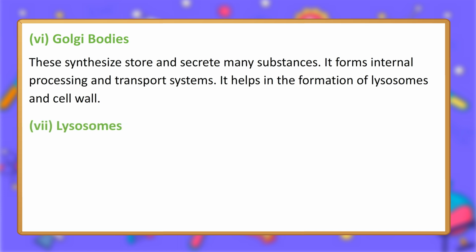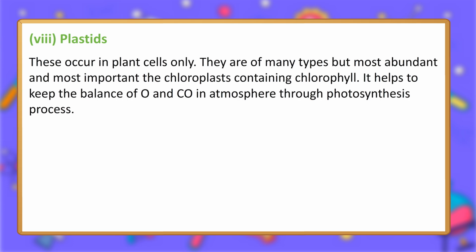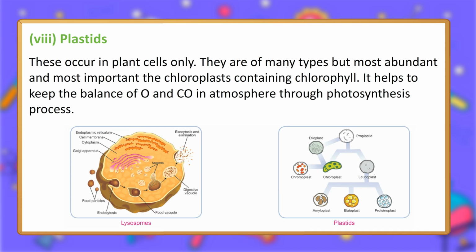7. Lysosomes. Lysosomes are organelles in animal cells that break down and recycle cellular waste. It is a small spherical membrane containing digestive enzymes. These are popularly known as suicidal bags of a cell because it contains digestive enzymes. 8. Plastids. These occur in plant cells only. They are of many types but the most abundant and most important are the chloroplasts containing chlorophyll. It helps to keep the balance of O2 and CO2 in the atmosphere through the photosynthesis process.